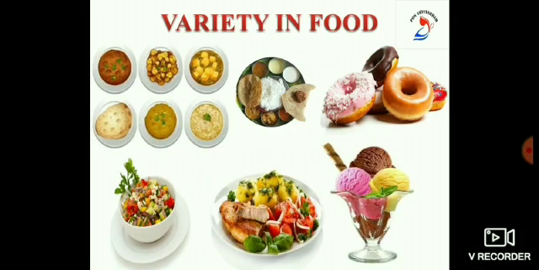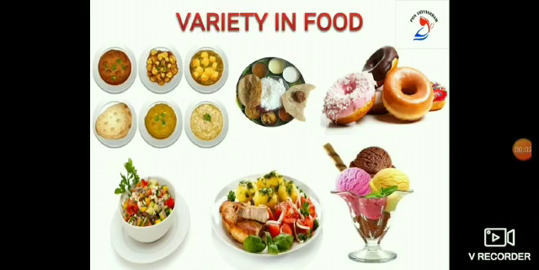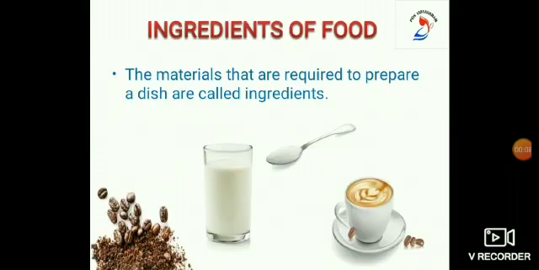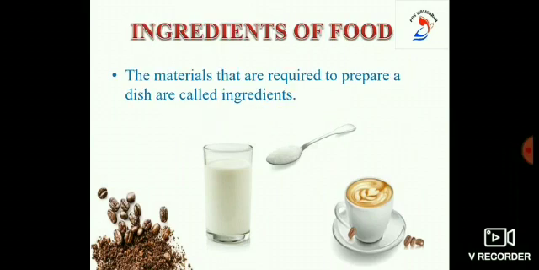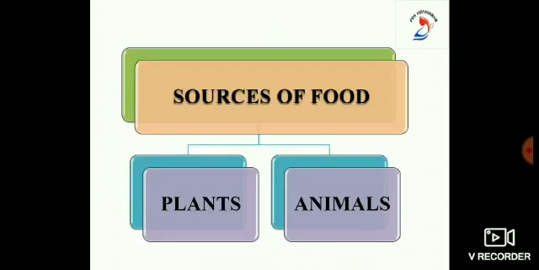We eat a variety of food, right? Usually 3 meals in a day, that is breakfast, lunch and dinner. Each meal consists of different food items. To make different food items, we need different ingredients. What are ingredients? Yes, the materials that are required to prepare a dish are called ingredients. From where do we get the ingredients to prepare food? Yes, different ingredients required to prepare different food items are primarily obtained from 2 sources, that is plants and animals. Yes, we get a wide variety of ingredients from plants and animals.